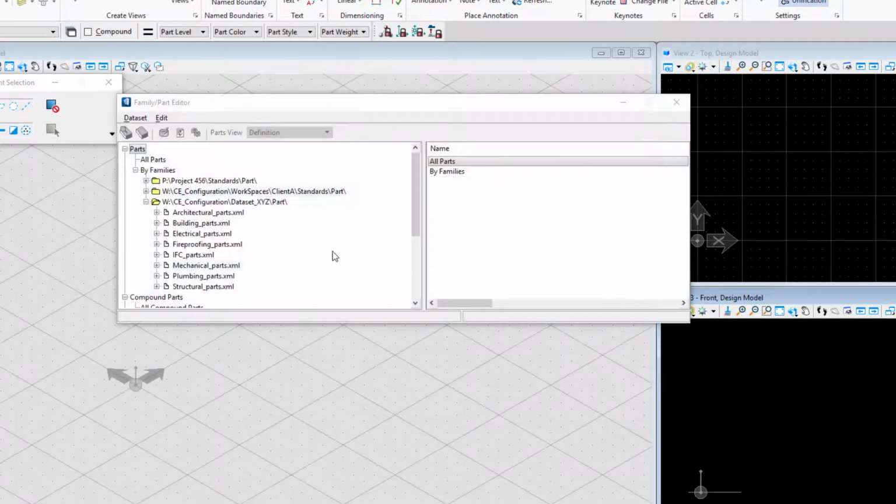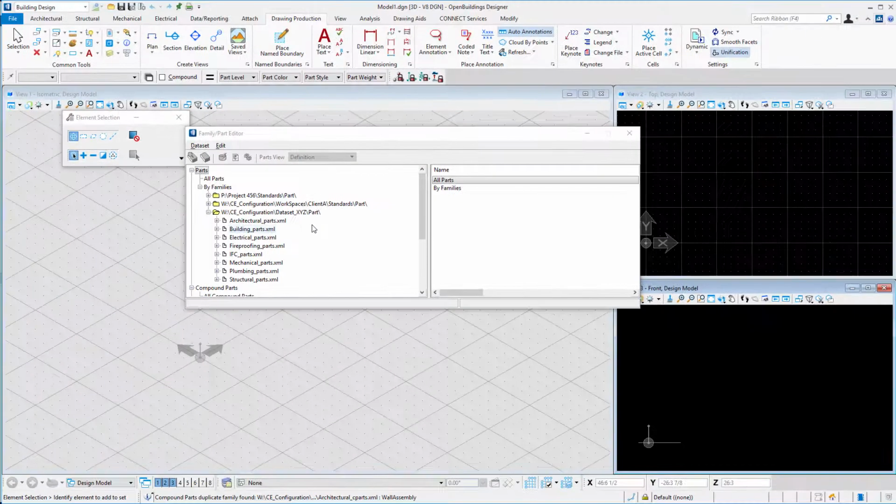And again, let's open the family and part editor, and we can see now that we have on our P drive, our project 456, and we're looking in the standards folders for parts. For the workspace, we're pointing to client A, to the standards for client A, and then we're pointing to our company dataset XYZ for our company standards. And all of these files are located on our network.